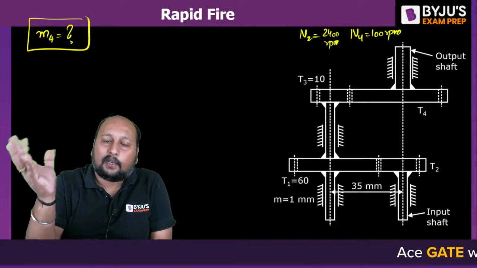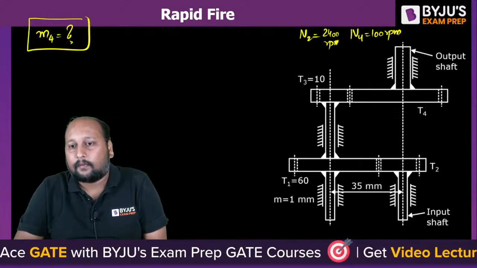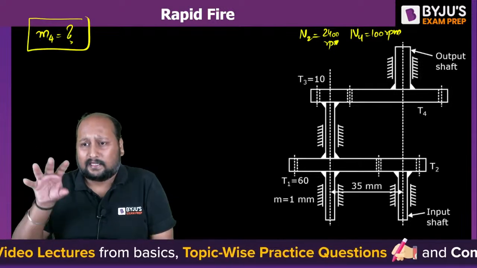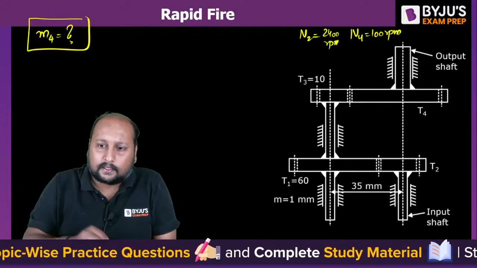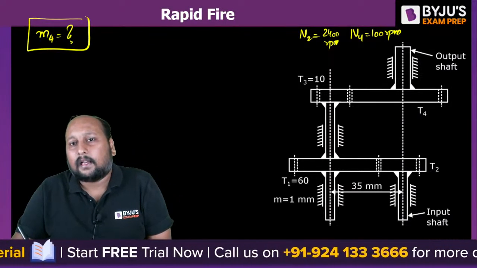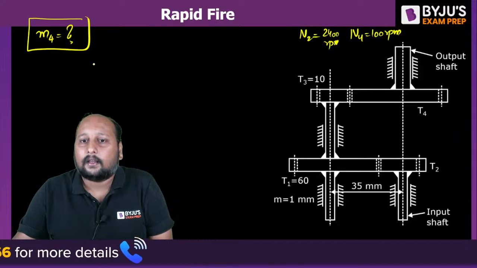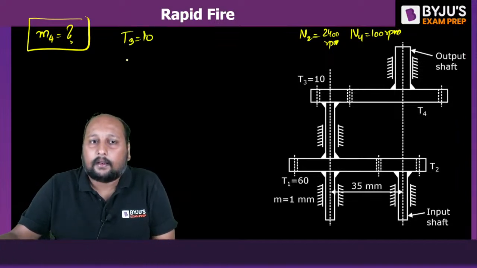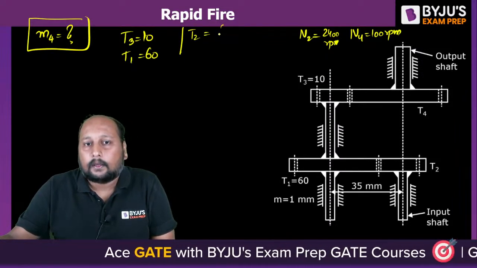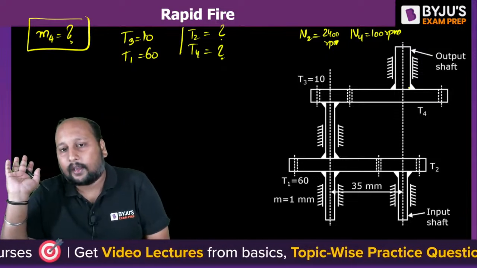They have given you some combination of compound, or let's say riveted gear train. It's an example of a riveted gear train. Input and output are coaxial to each other. There are some central distance given. The module of the lower gears, that is 2 and 1, is 1 mm. Number of teeth is being given, but if you want to calculate module, you need to calculate the number of teeth. They have given T3 is equal to 10, T1 is equal to 60, T2 they have not given, and T4 also not given, because if I am able to calculate T4, I can easily calculate the value of M4.